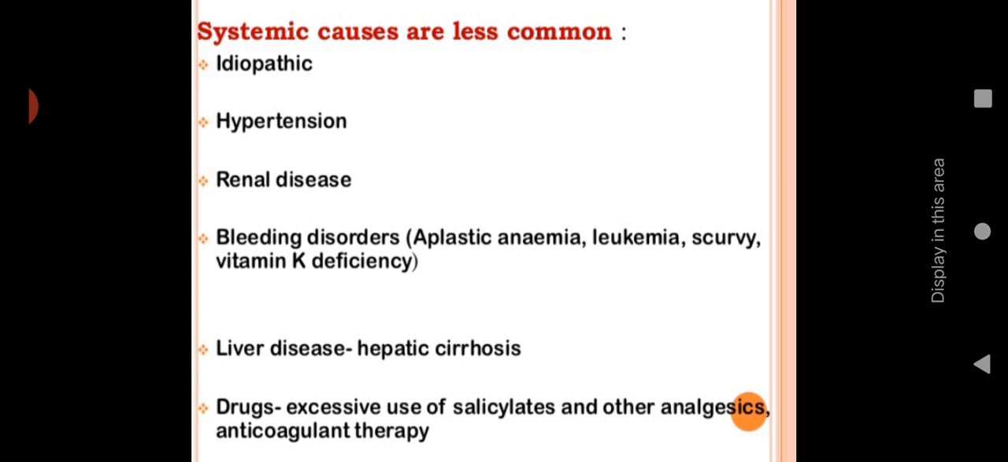Then bleeding disorders, mainly aplastic anemia, leukemia, scurvy, or vitamin K deficiency. In this condition, epistaxis can occur. Then liver disease, especially hepatic cirrhosis. Then drugs, excessive use of salicylates and other analgesics, and anticoagulant therapy. Anticoagulant therapy we are using for thinning the blood. So there is a chance of increasing pressure and bleeding can occur, or permeability will be increasing. So these are the possible causes.